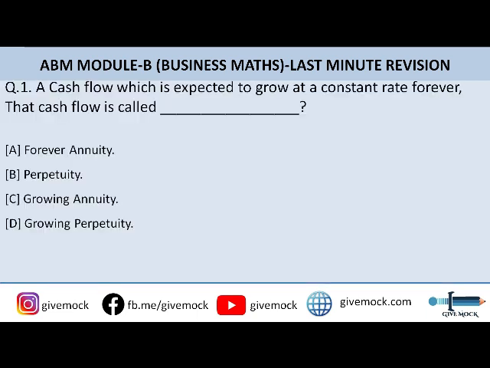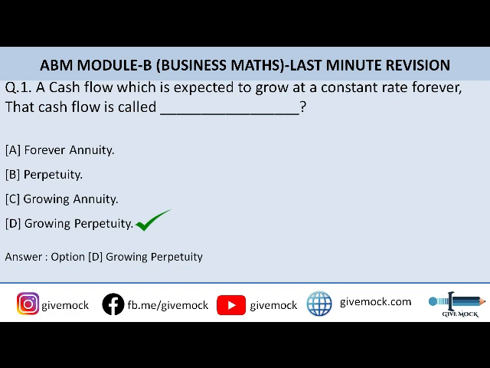The first question is a cash flow which is expected to grow at a constant rate forever. That cash flow is called. So you can go through the options here. Option A is forever annuity, option B is perpetuity, option C is growing annuity, and option D is growing perpetuity. So the correct answer to this question is option D, that is growing perpetuity.